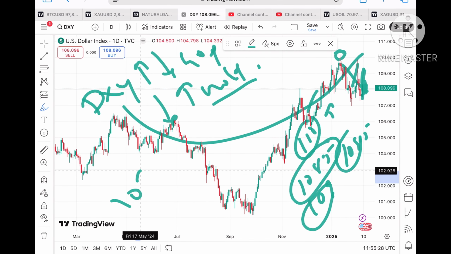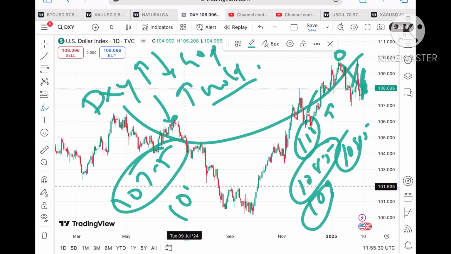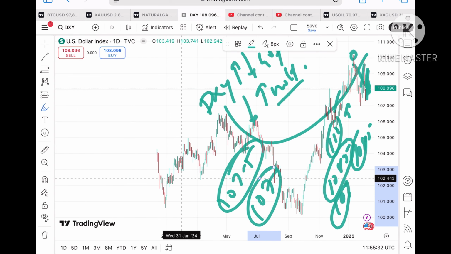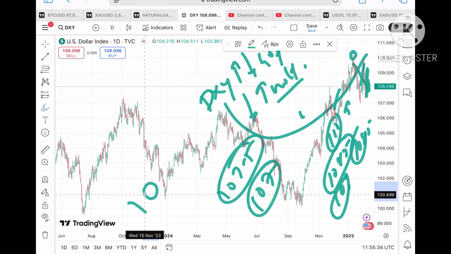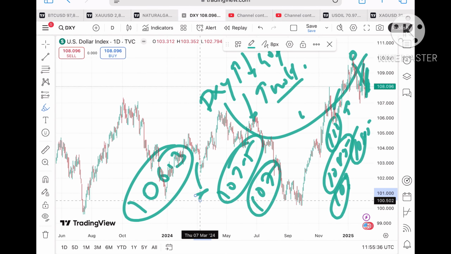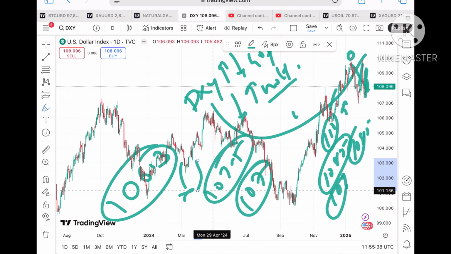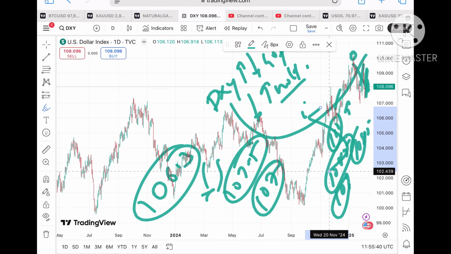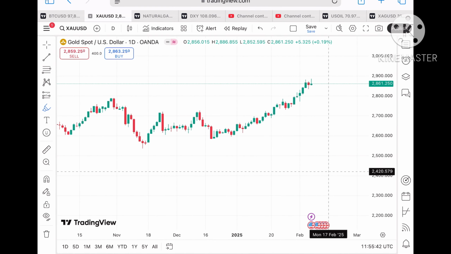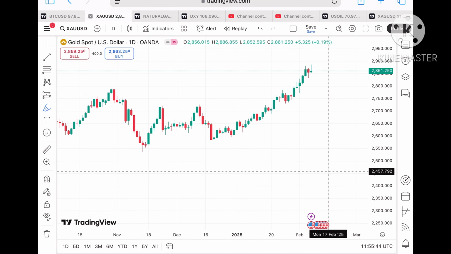we can see a level of 107.5 to a level of $106. And if that doesn't sustain, we can see a further downfall towards 105.8, after crossing 107 to 106.3, and then a further fall. I have already explained what happens if the price sustains that level and if it doesn't.